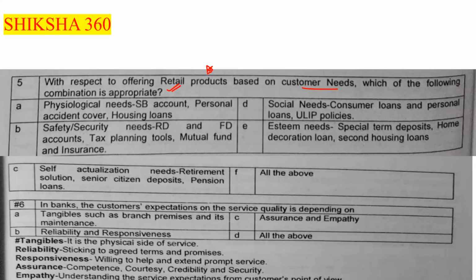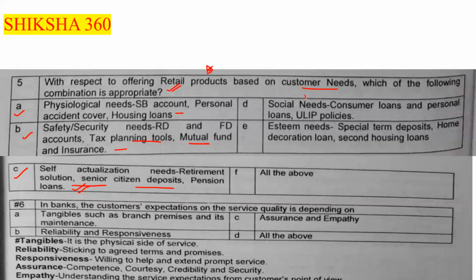First, the physiological needs: under these we have SB account, personal accident cover, housing loans. Is this true? Yes, this one is true. The second is the safety or security needs: RD and fixed deposits, tax planning tools, mutual funds, and insurance. This one is also correct. Third, self-actualization needs: retirement solutions, senior citizen deposits, pension loan. This one is also correct.